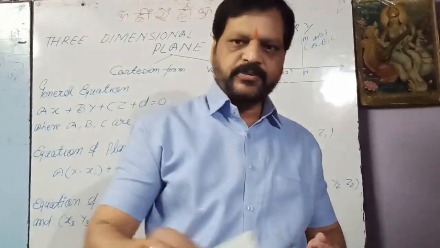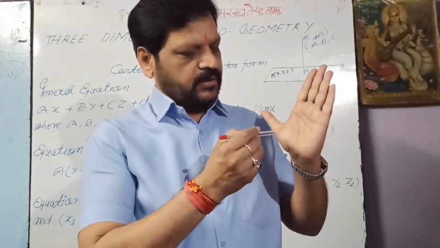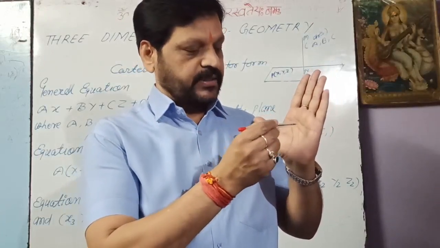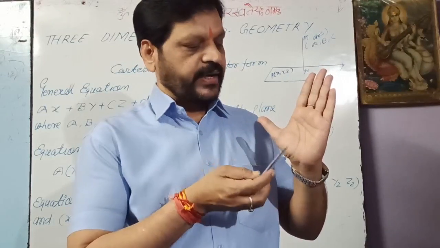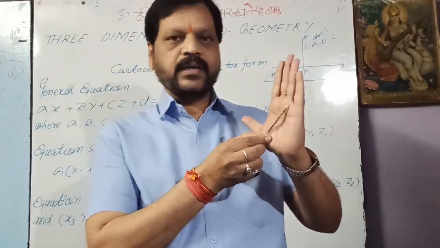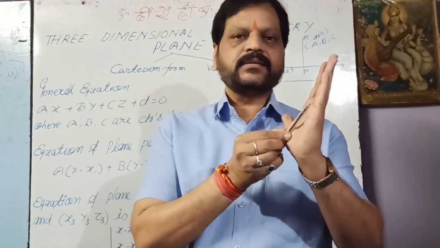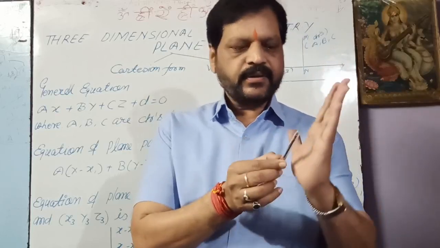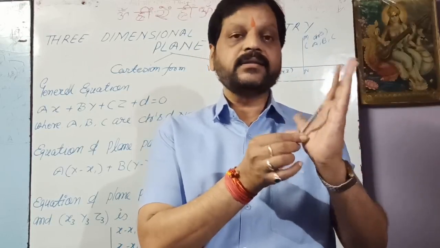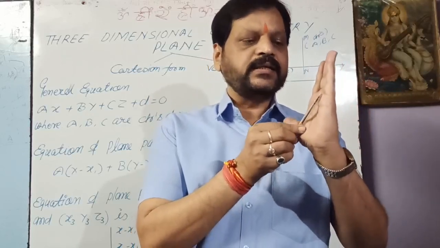So suppose it is my palm. If we draw a straight line, a line segment joining 2 points, suppose this point and this point are the 2 points, and we join and we get this line. But we have seen this line does not completely lie in this surface, because every point of this line is not lying in this surface. It means this surface does not completely contain this line.